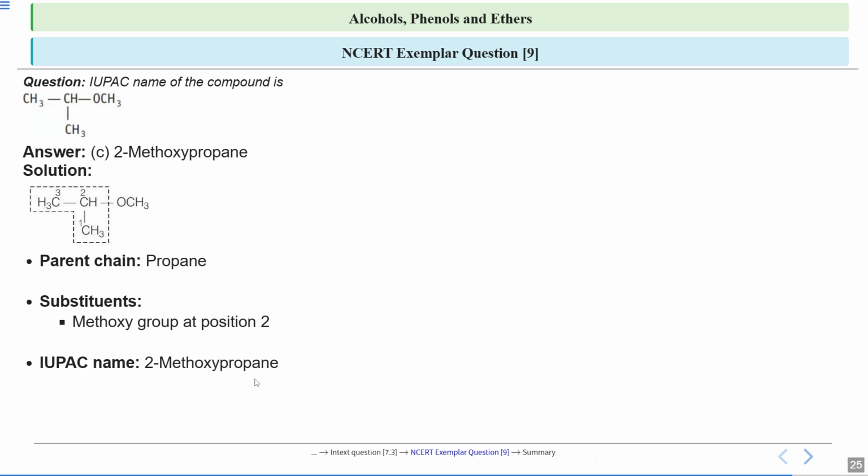It is an ether, so we write the name in the form alkoxyalkane. Since this is your longest carbon chain, this will be the parent alkane, and at second position your methoxy group is attached. This will be your IUPAC name for this particular compound. So the correct option is option C, 2-methoxypropane.